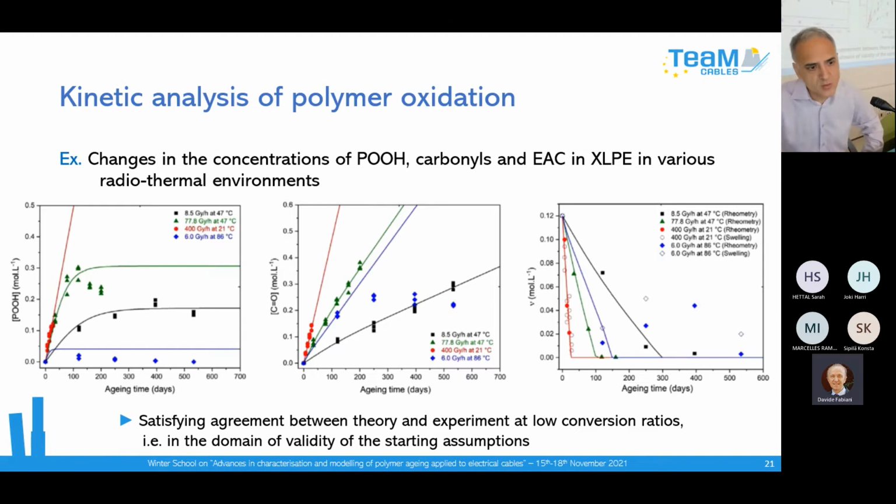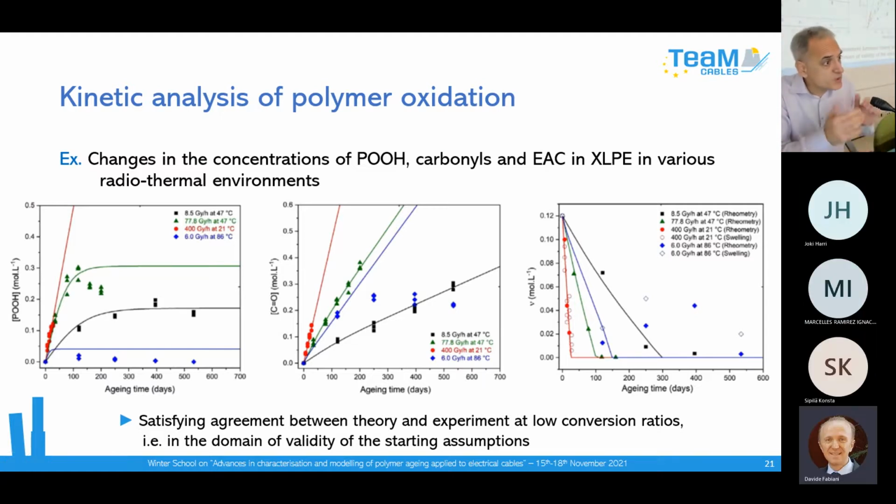So I show you rapidly an example of simulation with this simple analytical equation. Here you have the change in hydroperoxide concentration. You can see that it is just to confirm that we can use the same rate constant as for linear polyethylene in the case of cross-linked polyethylene. Here you have also the carbonyl species with the same value of rate constant.